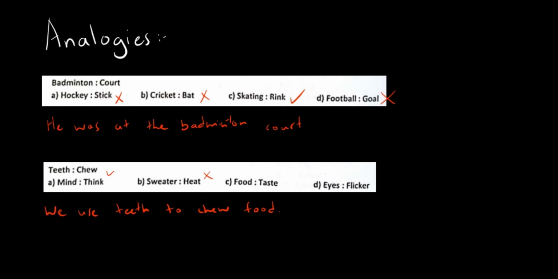We use sweater for heat. No, that does not work. We use our food to taste. No, that does not work. We use our eyes to flicker. That also does not work. So the correct answer is option A. Again, you have to make small sentences and then work from there.